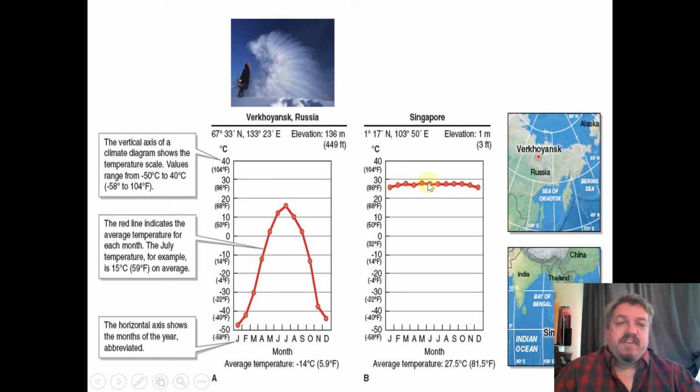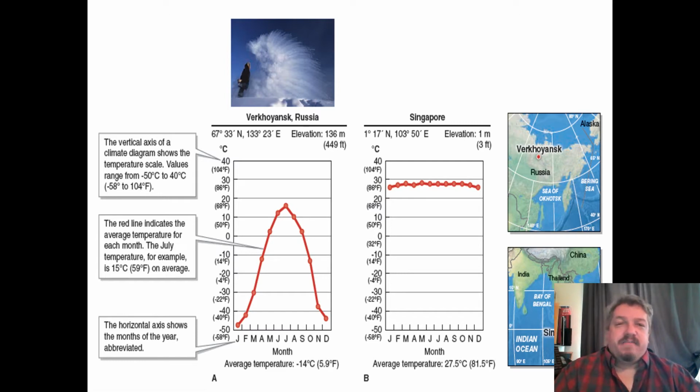So Singapore has very little variation. A couple things affect this. The first thing is that Singapore is at the equator, 0 degrees, whereas Verkhoyansk is about 67 degrees north, so much further north, and that's a big part of it. But the other aspect we'll talk about right here is that Singapore is on the ocean. It's surrounded by the ocean. It's an island. And Verkhoyansk is in the middle of Siberia. It's hundreds of miles from the ocean. So that is also a continental versus maritime effect.